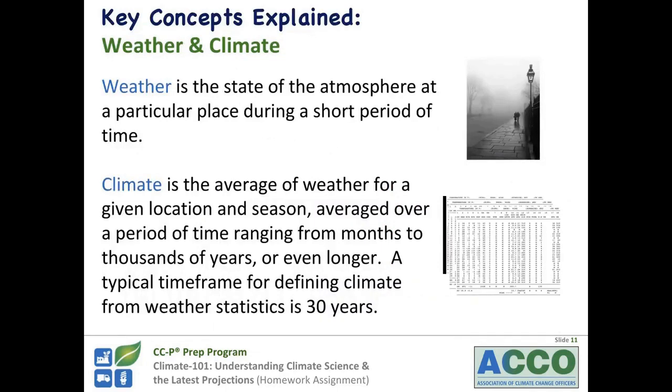Weather clearly is local and short-term. It's the state of the atmosphere at a particular place during a short period of time. Climate is long-term, but it can refer to spatial locations that can range from local conditions to regional, to national, or to the global state of the climate system. A typical time frame for defining climate from weather statistics would be about 30 years.